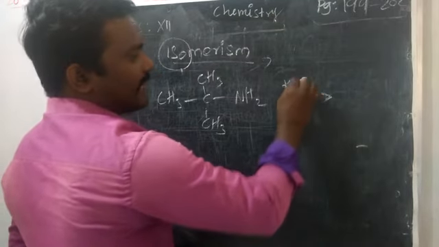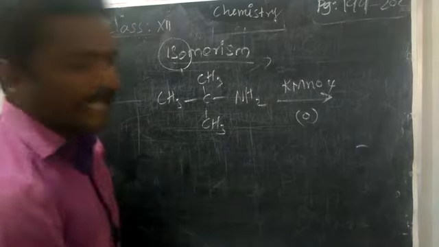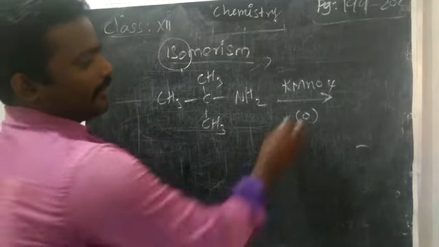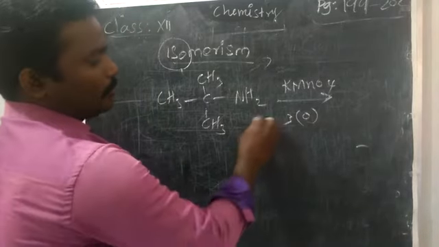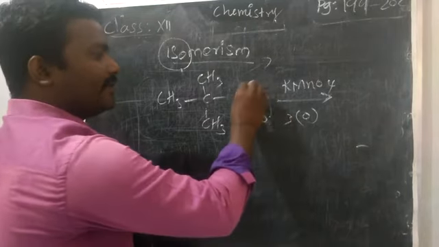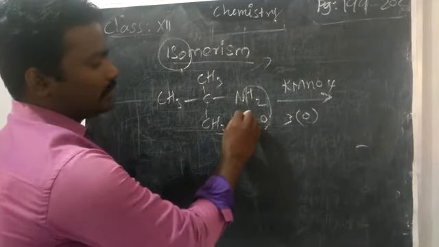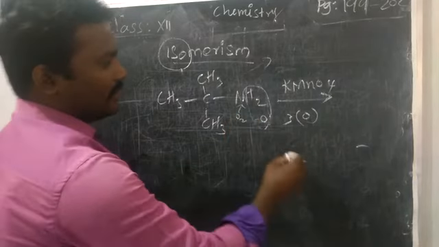The oxidizing agent potassium permanganate will give oxygen. How many oxygens will it give? Three oxygens. Two oxygens combine with the hydrogens and are removed as water, and the remaining oxygen you can add to the nitrogen.